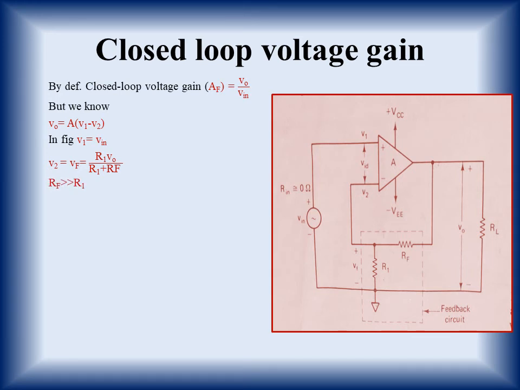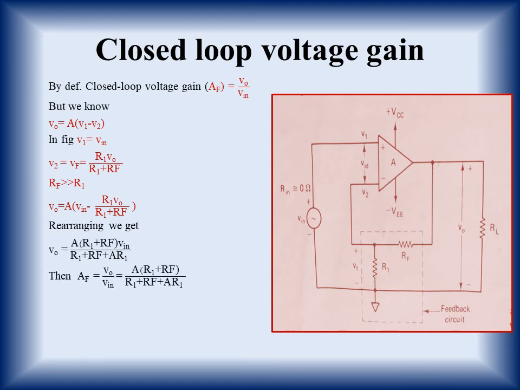Here it is mentioned, we generally take RF to be very much greater than R1. Now putting these values of V1 and V2 in the above equation of V naught, we obtain the following equation. Again, when we rearrange them, we get AF.